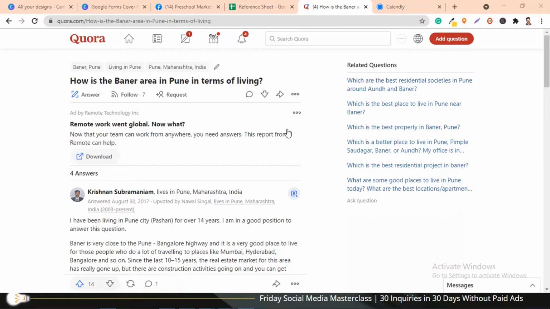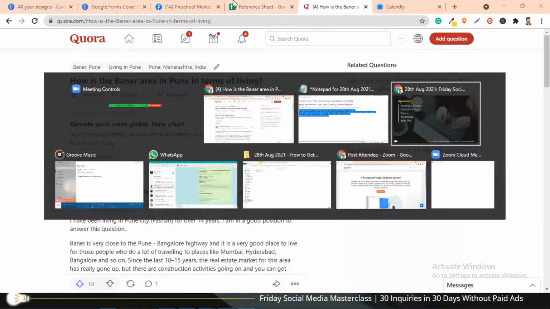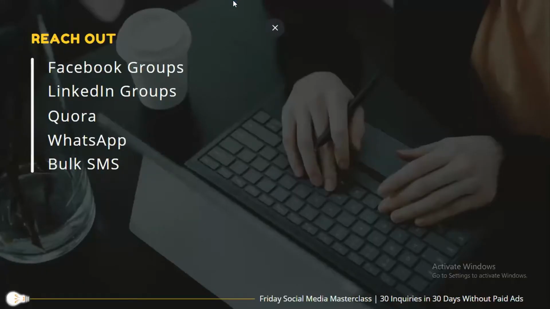So what you'll have to do is go on these multiple platforms on a daily basis and send requests to at least 10 related groups, out of which maybe you get access to 4 or 5. Similarly on LinkedIn, though you will not find too many groups. The best is Facebook. Quora is again a very good option, to submit your answers along with the link.